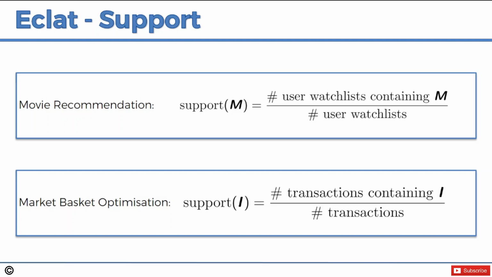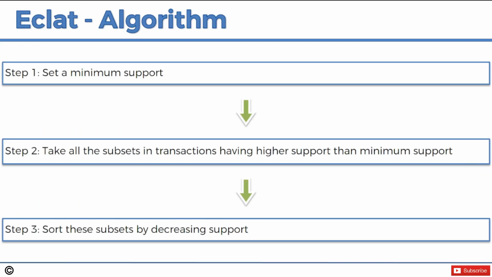That's pretty much it. That's all there is to the Eclat model. It's much faster, and the steps involved are: set a minimum support, so you set your support level below which you want to disregard anything. Then you take all the subsets in transactions having higher support than the minimum support, and then you sort these subsets in decreasing support.